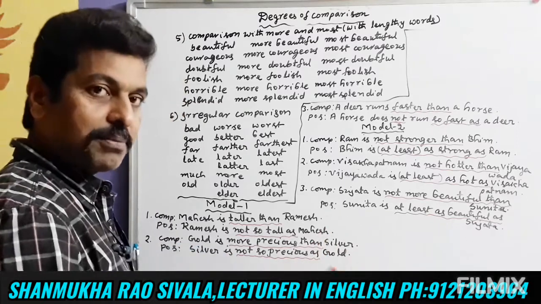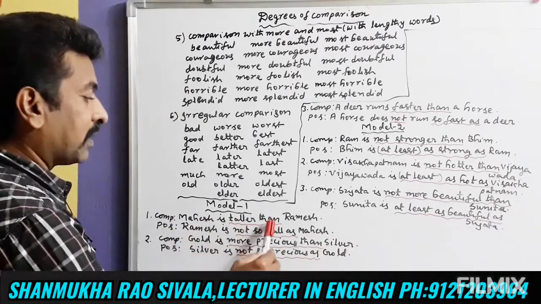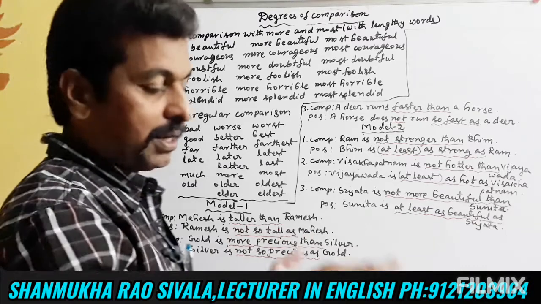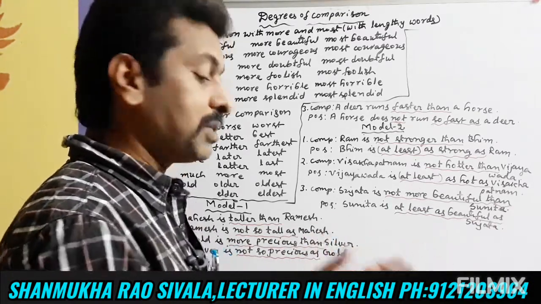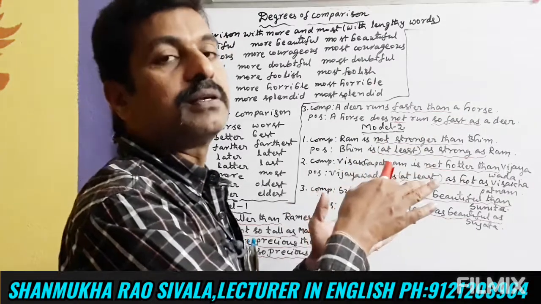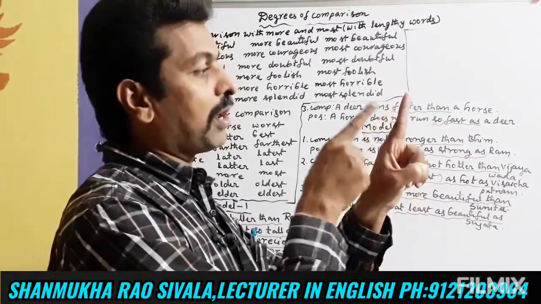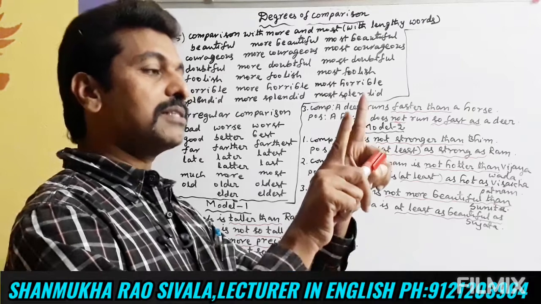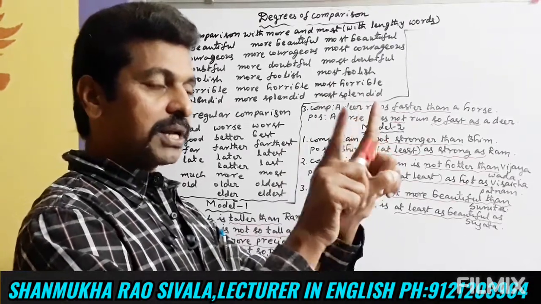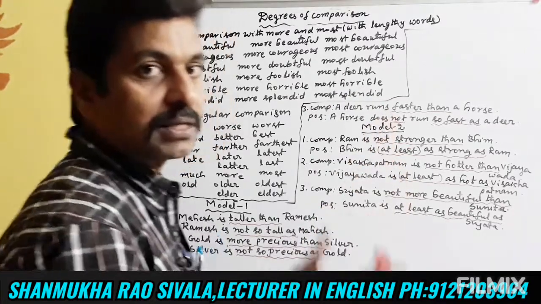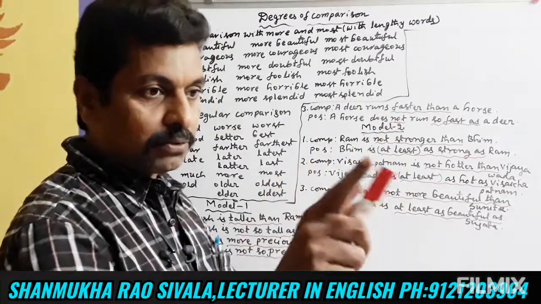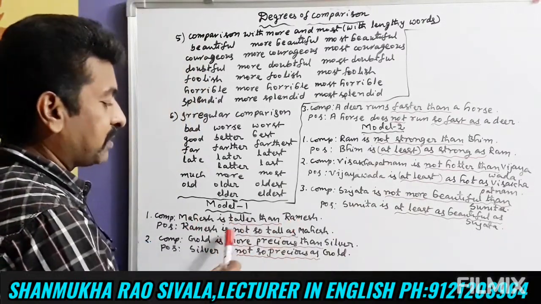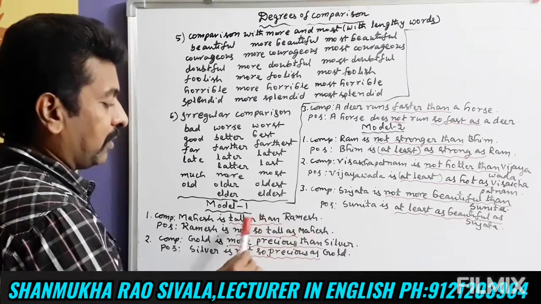And if we use the same in positive degree, instead of taller than, Ramesh is not so tall as Mahesh. Mahesh is taller than Ramesh means Ramesh is not so tall as Mahesh. This is how we use 2 degrees, comparative and positive. Reverse. Mahesh is taller than Ramesh. Ramesh is not so tall as Mahesh. Taller than, not so tall as.